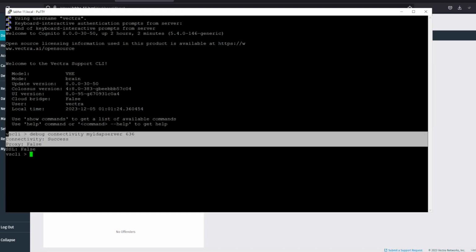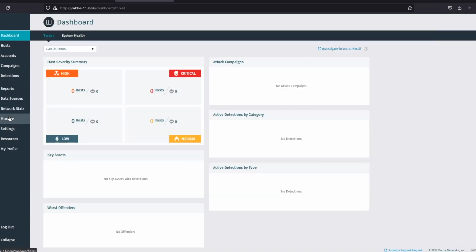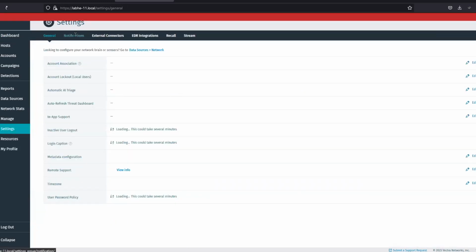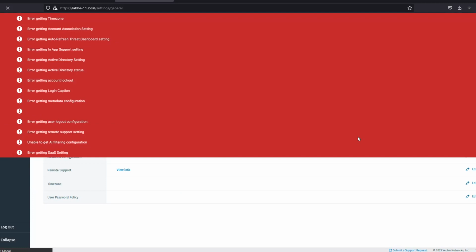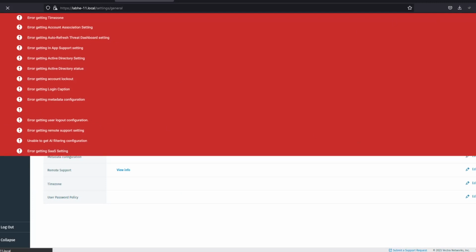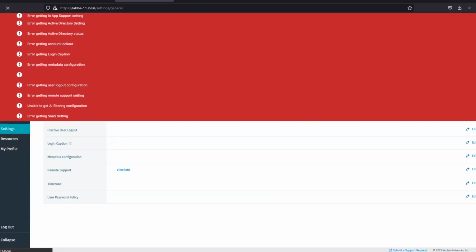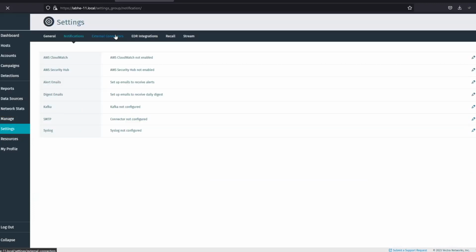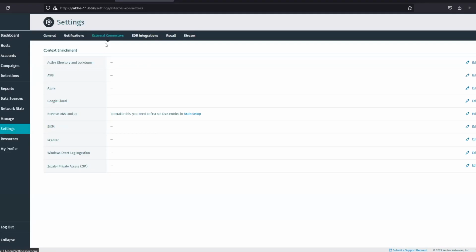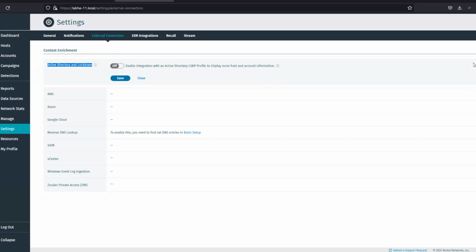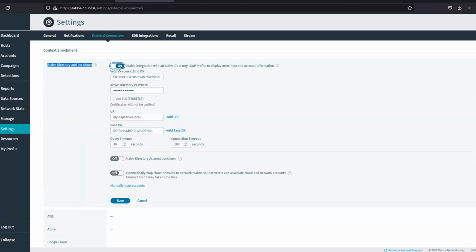So let's start configuring LDAP on the Brain. For that I have to go to settings, notifications. This is a lab machine, so I will ignore those errors. Settings, and then I'll go to external connections. Let's wait for it to come up. In settings, external connectors, we'll go to Active Directory and Lockdown. Click on Edit.